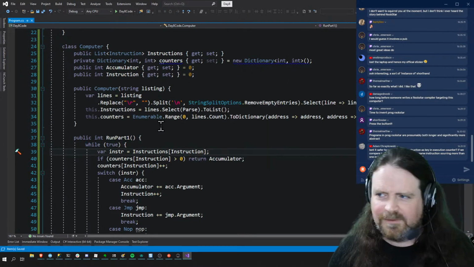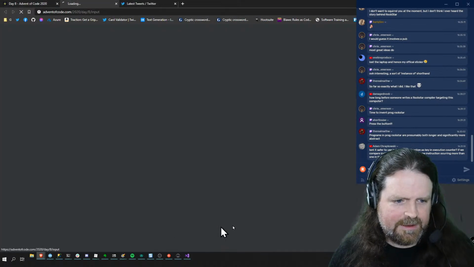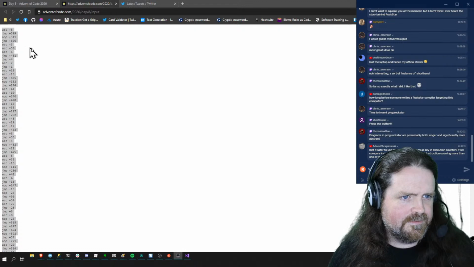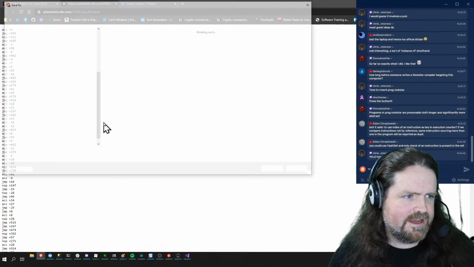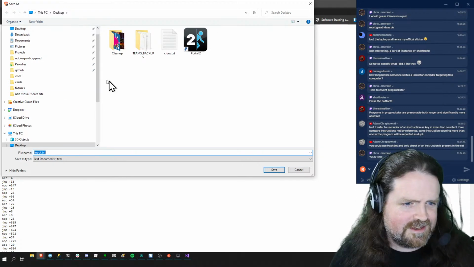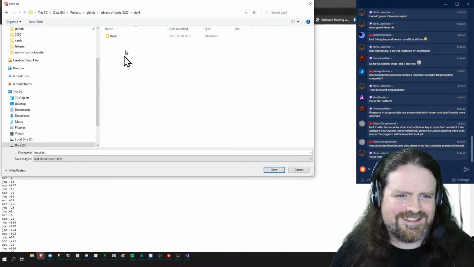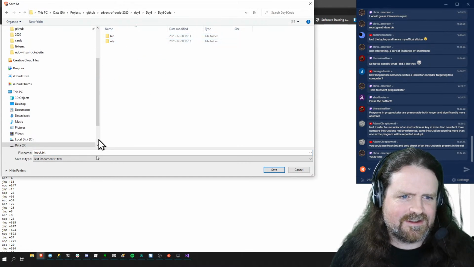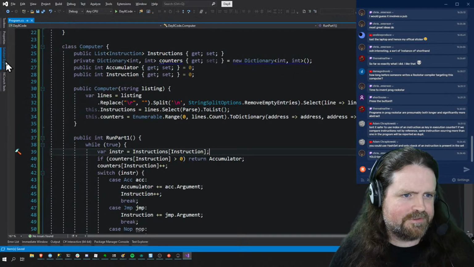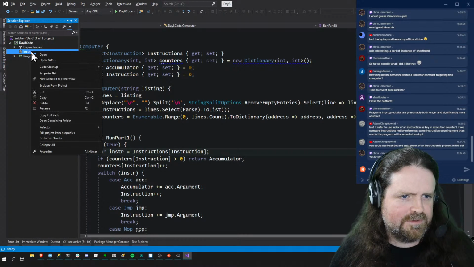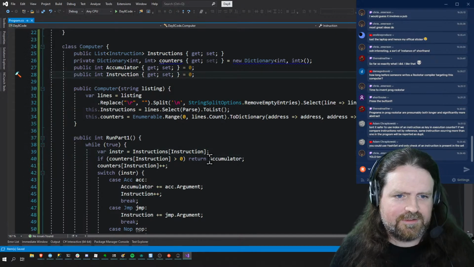Okay, so let's jump back over into our Advent of Code, get our puzzle input. Right, boom, right click, save as. YOLO time is indeed what it is. GitHub, advent of code 2020, day 8 code, input.txt. Save that in there. Bounce over here, Solution Explorer, input.txt. Properties, copy to output directory always.